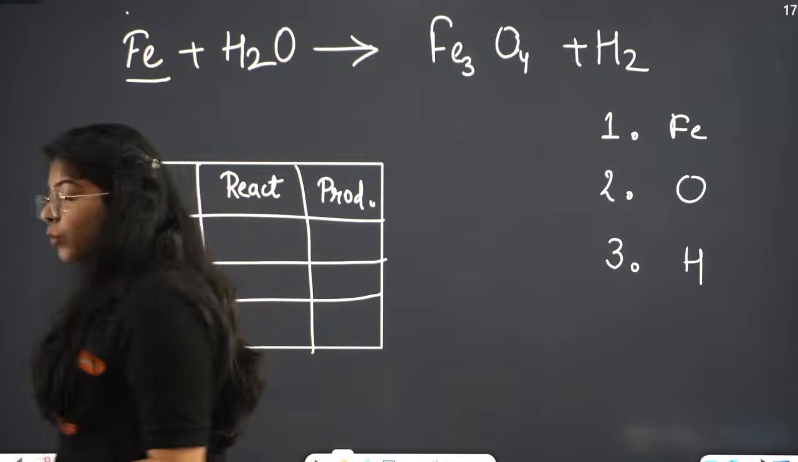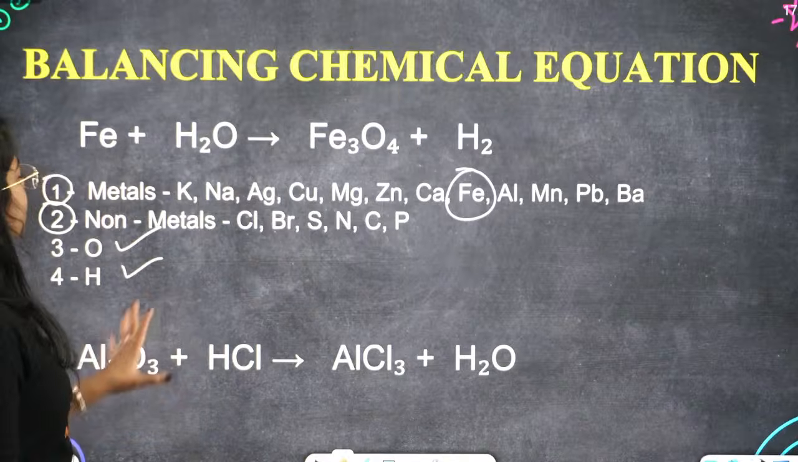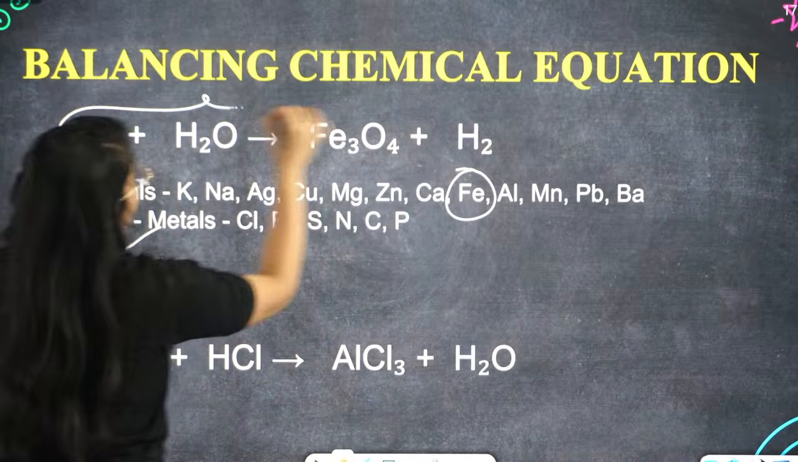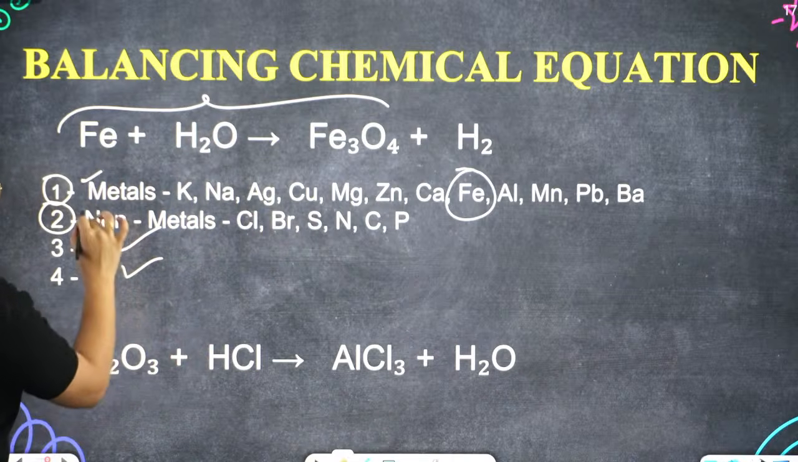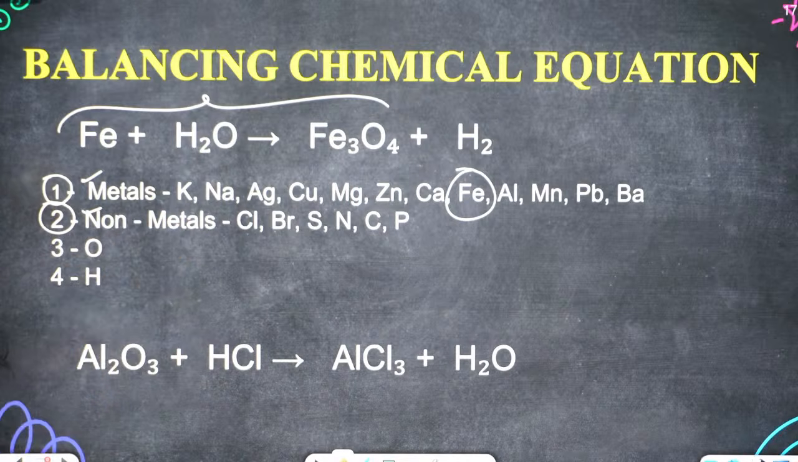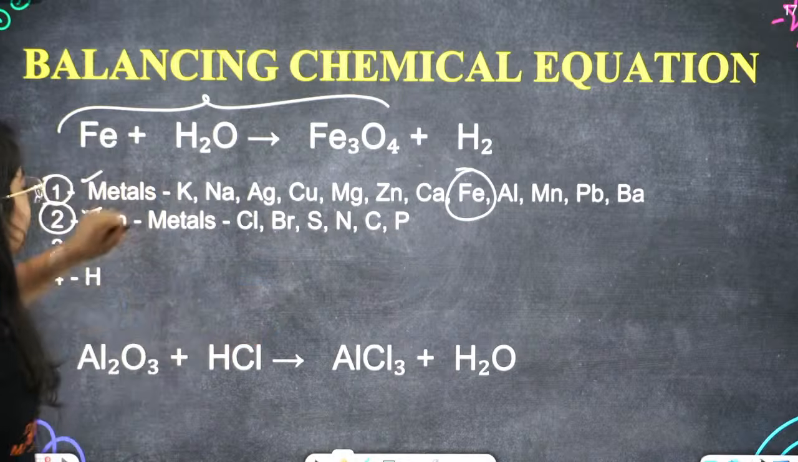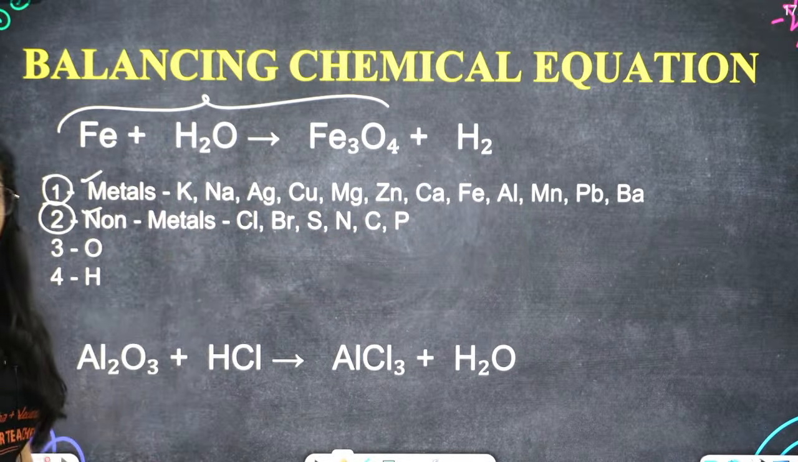Okay, what are we talking about? We are talking about balancing chemical equations. You just have to remember three things. If you have this equation, you have to find out which of the elements are metals, which are non-metals, and then oxygen and hydrogen are pretty clear. Right? So first we will balance metals. This is a list of complete metals. Then we will balance non-metals, and then we'll move on to oxygen and hydrogen.